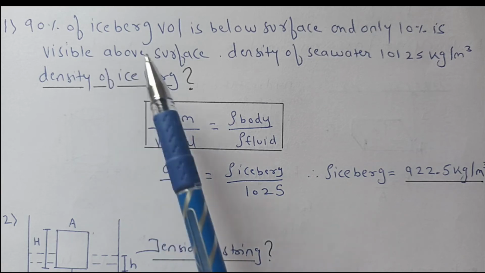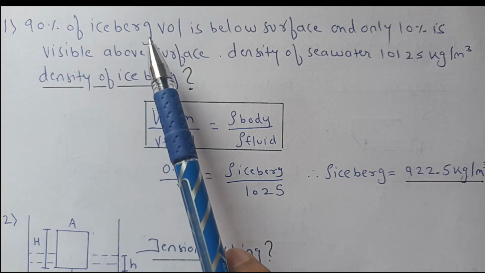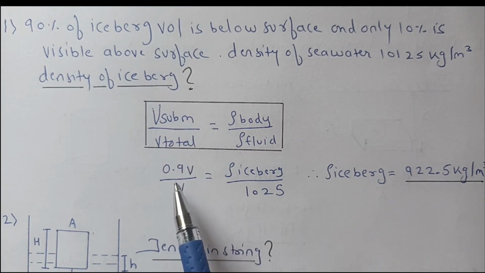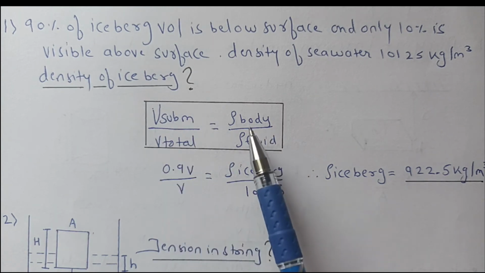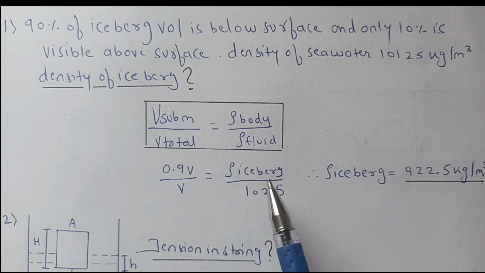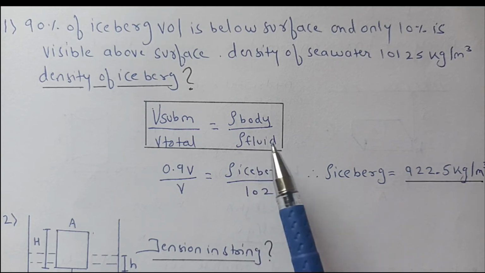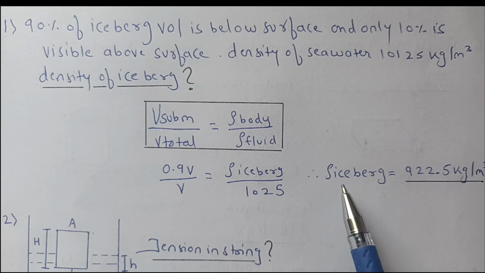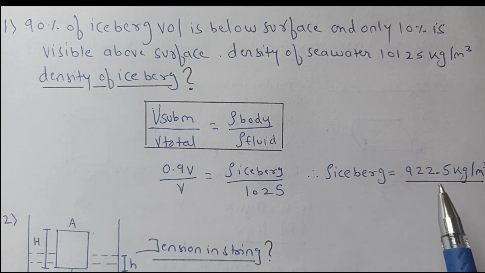So 90% of the iceberg is submerged, so 0.9 V divided by total V is equal to rho of body, that is the density of the iceberg, divided by the density of fluid, which is given as 1025. Putting in all the values, V cancels. The density of the iceberg will be equal to 922.5 kg per meter cube.